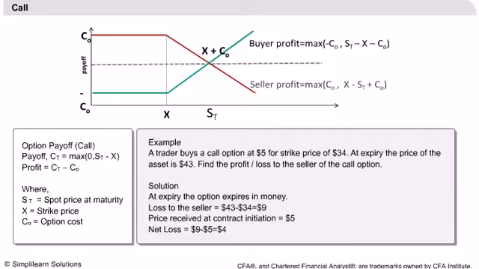If the price is in between the strike price and the break-even price, the buyer is still at loss, but some of the loss is offset by exercising the option. That is, purchasing at a lower strike price and selling at a higher spot price. Any profit becomes the loss for the seller of the contract, and vice versa.